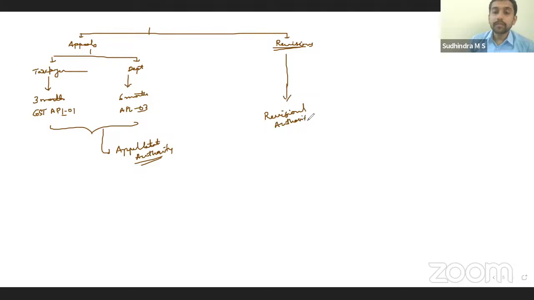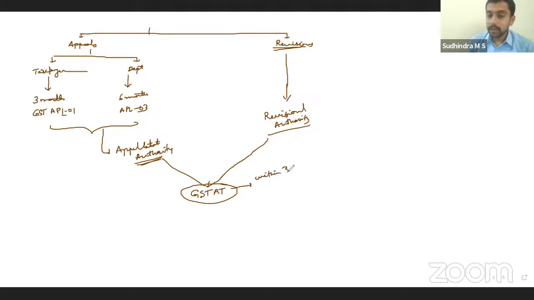Once it is with the revisional authority or appellate authority, order passed by them can be filed with appellate tribunal, GST 80. Right? GST 80 within again 3 months, same time. Within 3 months, GST APL 05.